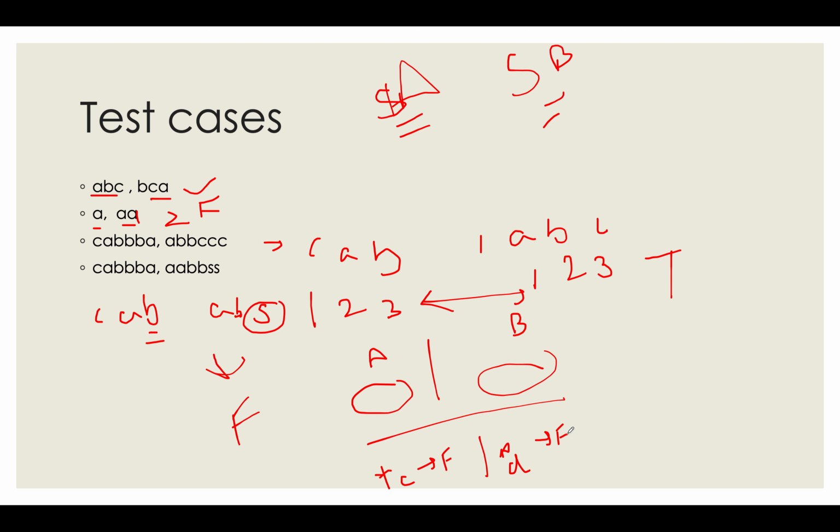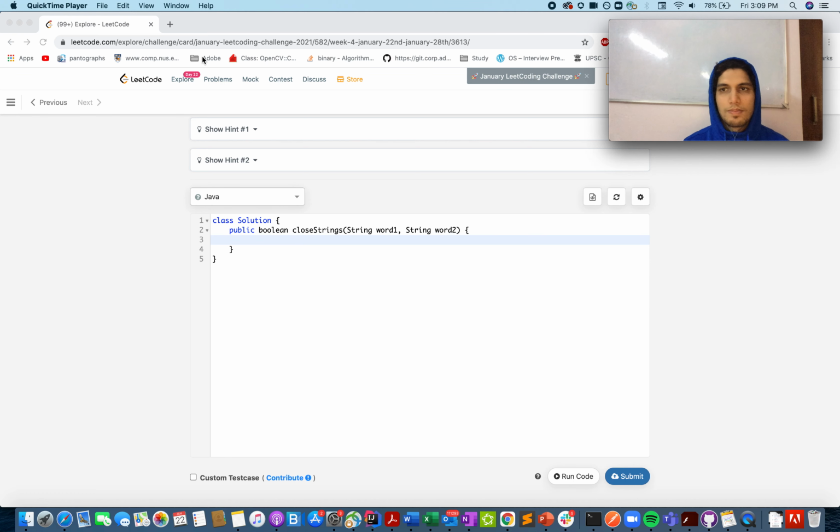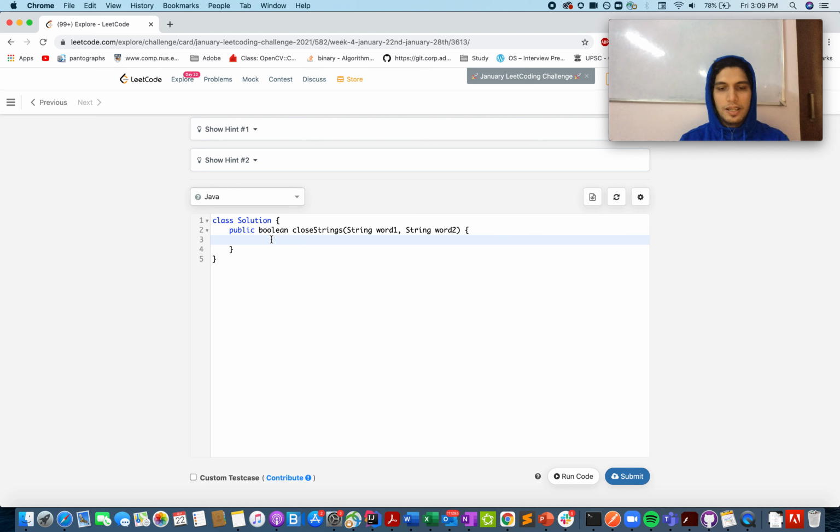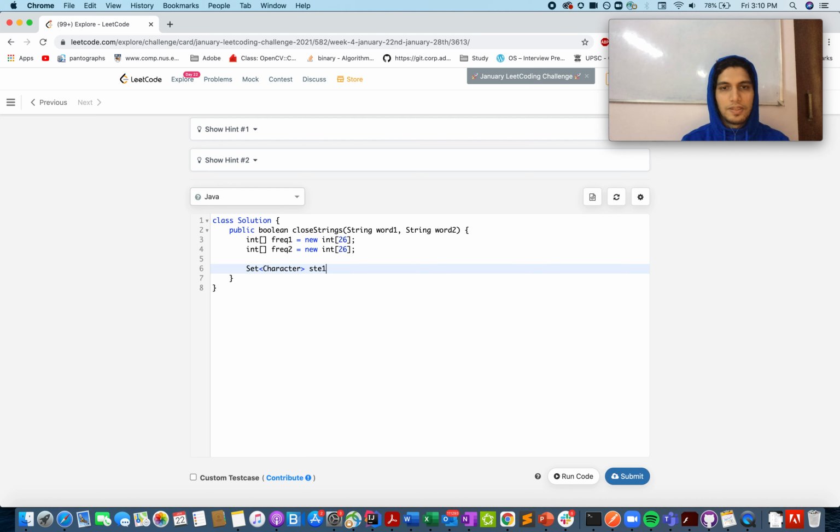So let's quickly code this up. Let me just define the array for the frequency part. Frequency of the first string, new int 26. Array for the second string, frequency is 26. And let's define a set for what all characters are there in the first string. Character set 1, new hash set.